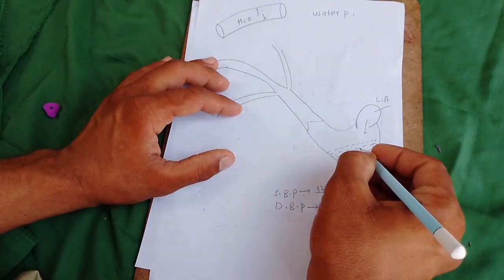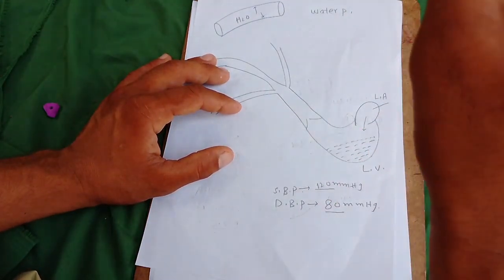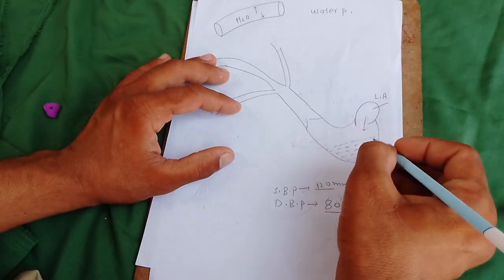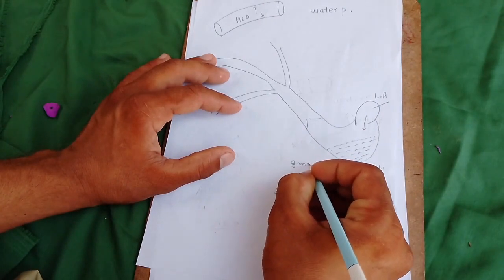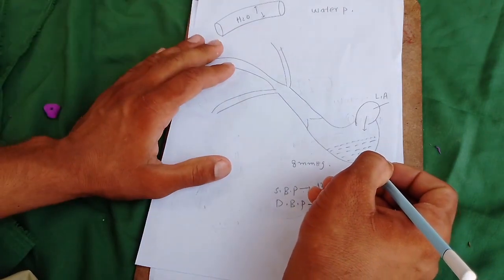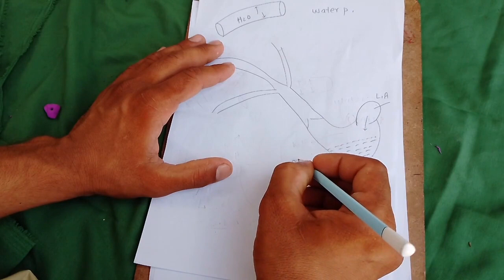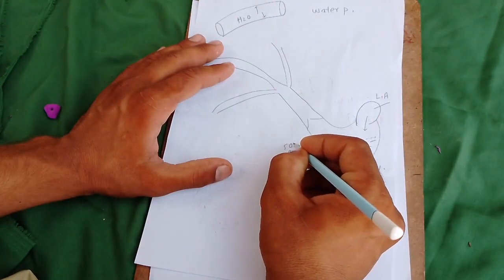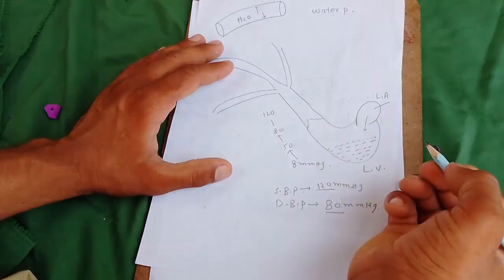As we know from my previous class on the cardiac cycle, when the blood is coming here, it applies a pressure of about 8 millimeter Hg.